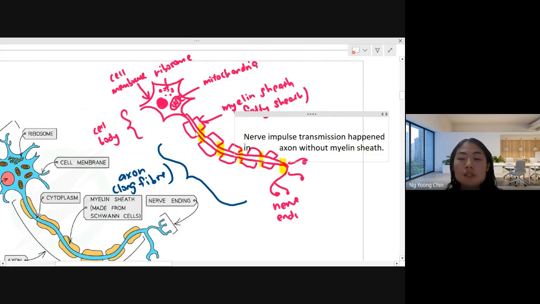So the yellow color means that the nerve impulse transmission occurs here. The nerve impulse transmission does not happen in the myelin sheath. This causes the nerve impulse to be able to jump. See, they are jumping this way.